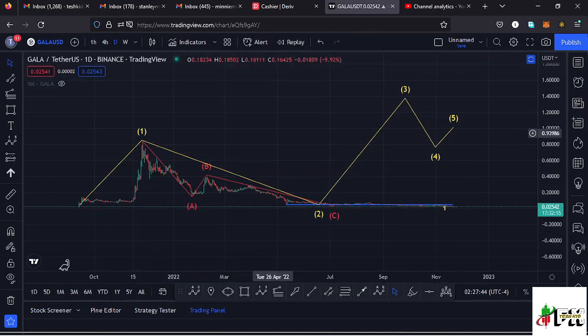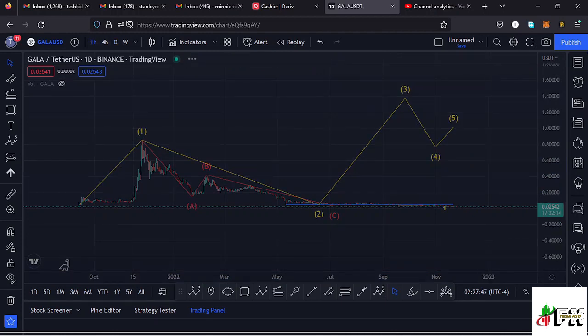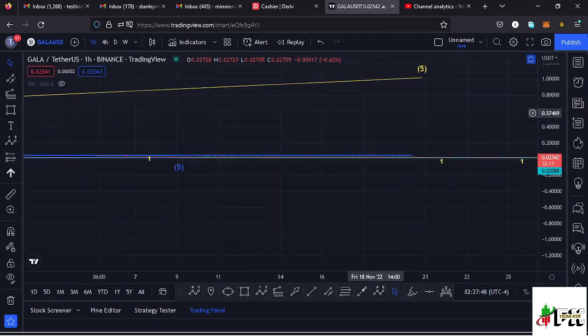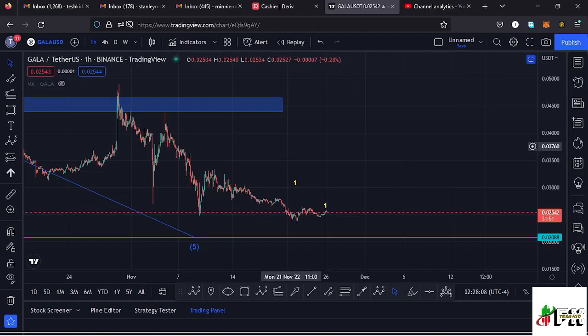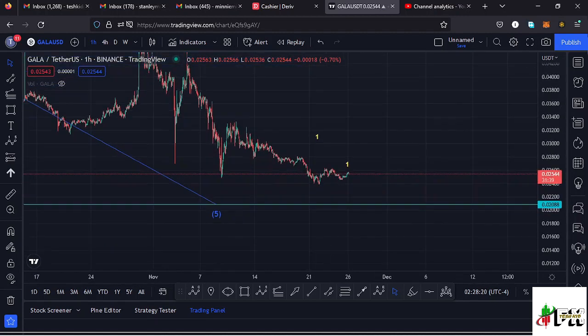And getting to the short-term scenarios that can play out, I'll be doing that here on the 1 hour chart. So jumping to the 1 hour chart for further analysis. Here on the 1 hour chart, you can see after losing the key area of support at around the $0.04 mark, we have been seeing this massive movement to the lower side, taking us back to around the $0.023 mark, which is the low for that higher Elliott wave count 2.